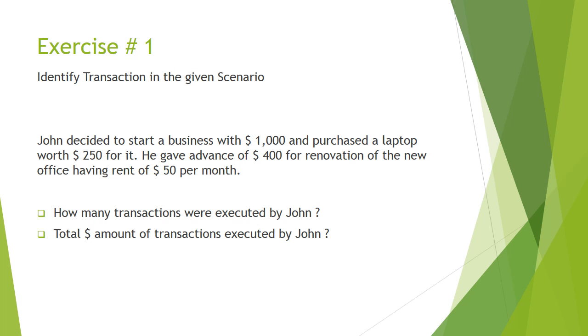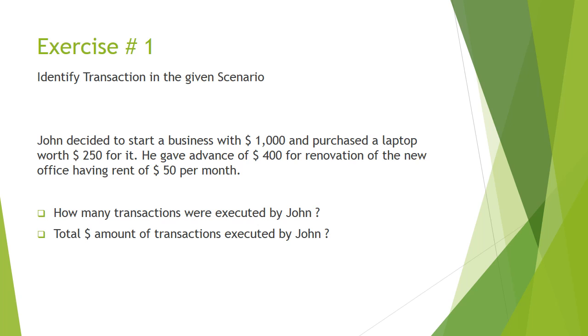We have exercise number 1. John decided to start a business with $1,000 and purchased a laptop worth $250 for it. He gave an advance of $400 for the renovation of the new office, having rent of $50 per month. How many transactions were executed by John?